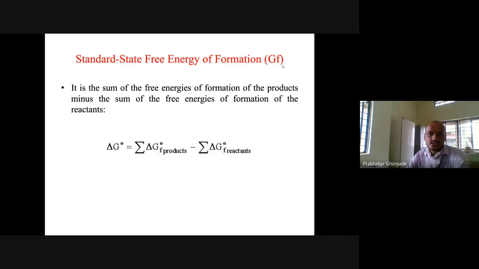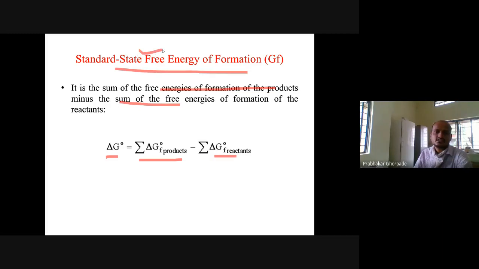Standard state free energy of formation is the sum of the free energy of formation of the products minus the sum of the free energy of formation of the reactants. So that is the standard state free energy of formation. How to calculate? This is a calculation. You take the free energy of formation of the products minus the free energy of formation of the reactants. That will give you the standard state free energy of formation.